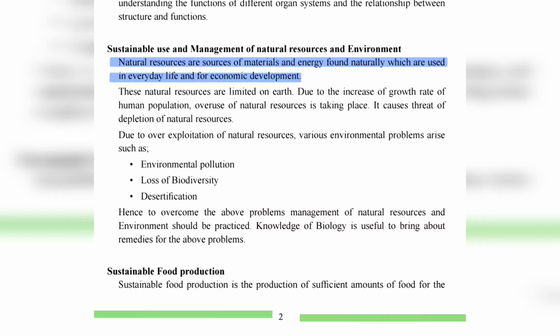Due to over exploitation of natural resources, various problems arise, like environmental pollution, loss of biodiversity, and desertification. So you must remember these things as well, right?